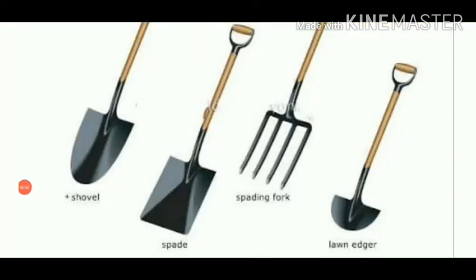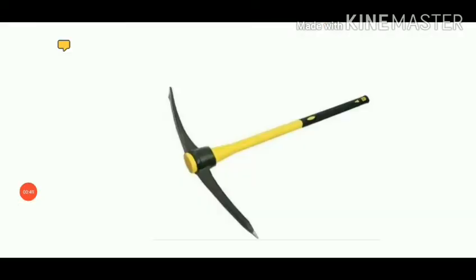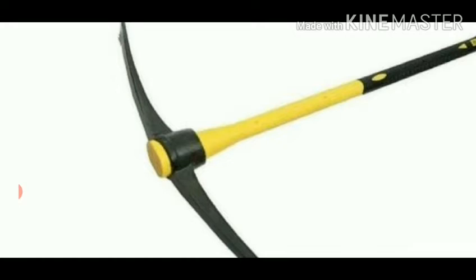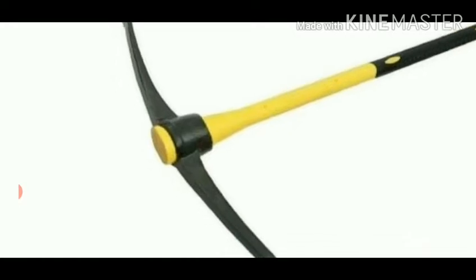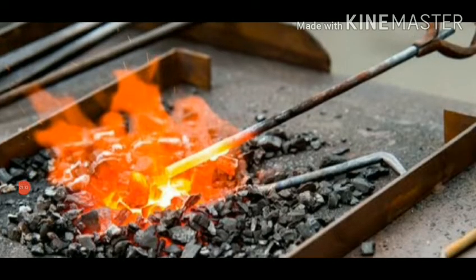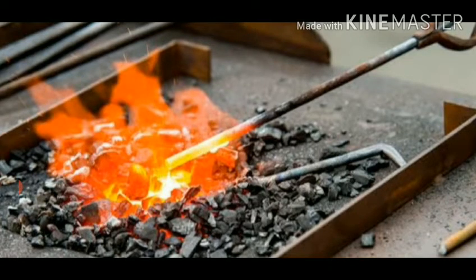You must have seen the tools that are used to dig the soil like spade, spading fork, axe, etc. You must have observed that the iron blade of the tools like axe has a ring in which the wooden handle is fixed. Normally, the ring is smaller in size than the wooden handle. Now the question is, then how the wooden handle is fixed into the ring? So, to fix the handle, the ring of the iron blade is heated, which allows the ring to expand, that is, becomes larger in size, and thus the wooden handle easily fits into the ring.